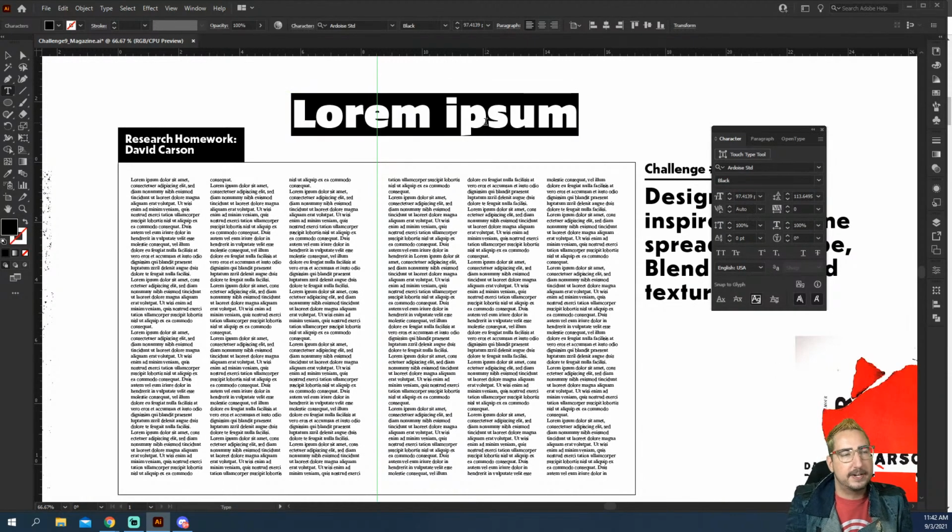Someone asked, can't you connect to the type boxes after having them placed? You can. Yes, you can connect. If you have 2 separate boxes, you can connect them as well. Just click on that little red dot. And then if you click on another text box, it will just link to that text box.